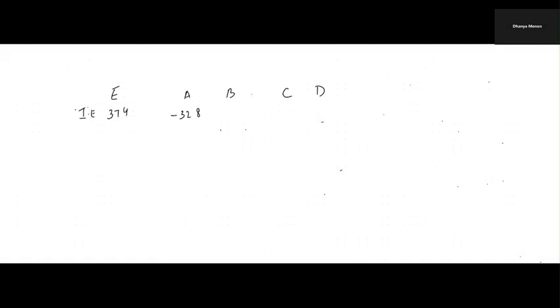Okay, students, question number 8. They have given these values: for E, it is ionization energy, and for A, B, C, and D, it is electron gain enthalpy. A is given as minus 328, B is given as 349, C is given as minus 325, and D is given as minus 295, all in kilojoules per mole. So this is electron gain enthalpy.